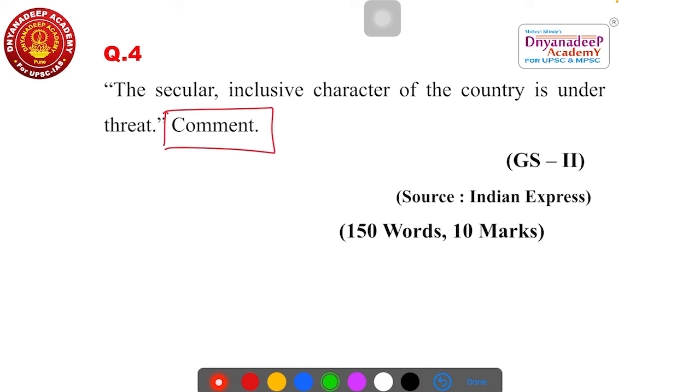Few one or two incidents will not affect in any way the secular inclusive character of the country, which is still standing as one of the largest functional democracies in the world, one of the proudest democracies in the world, having a more inclusive character than any other country in the world. That's why always take a positive stand when these kinds of questions come in the examination.